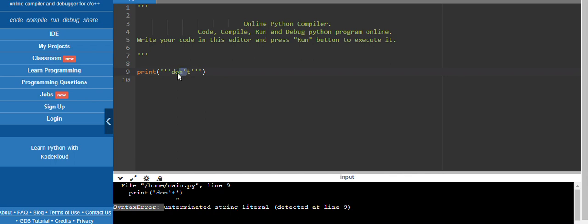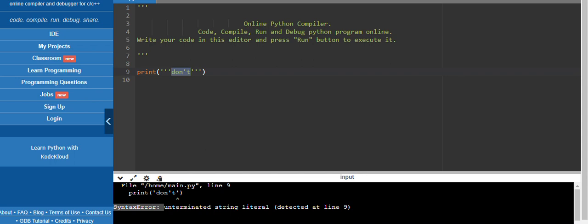Okay? So we have to see where we have to use the single quote, where we have to use double quote, where we have to use triple quotes. Understood the difference now? When we have to print this type of output, at that time the best solution is to use double quotes. I think you understood when to use the single quote, the double quote, and the triple quote.